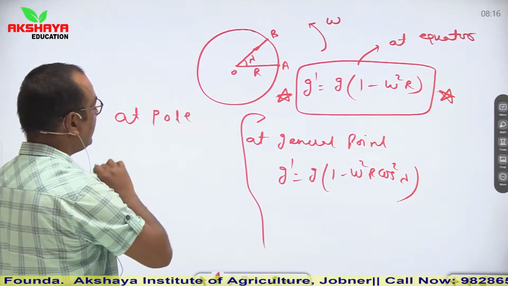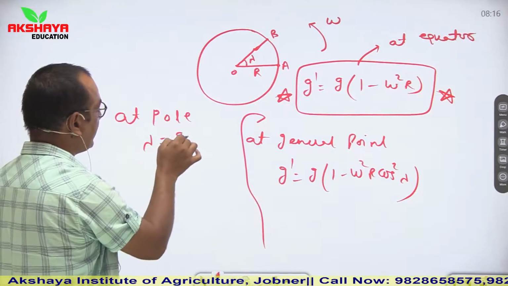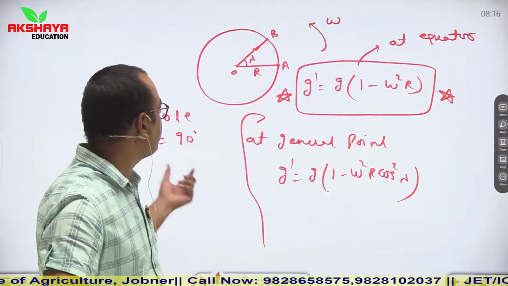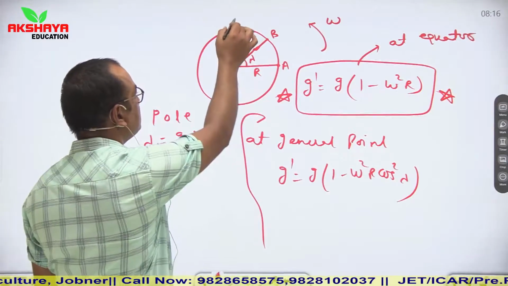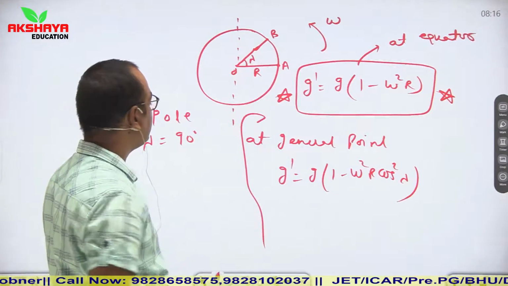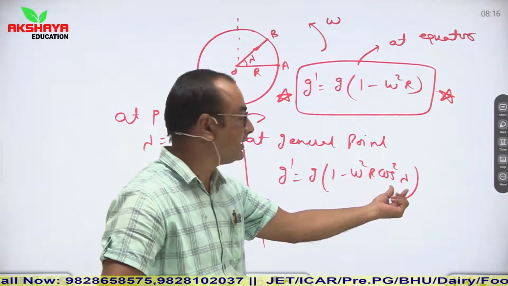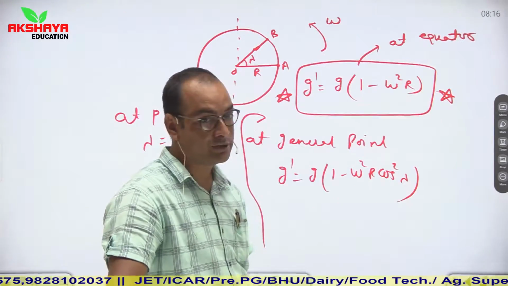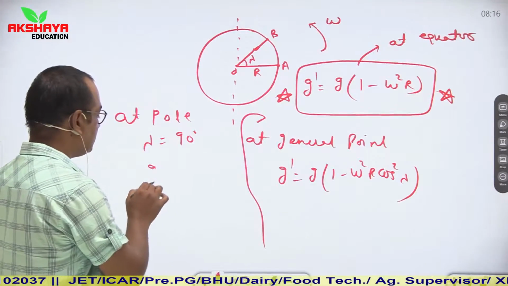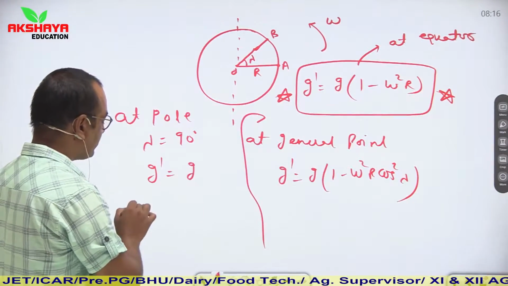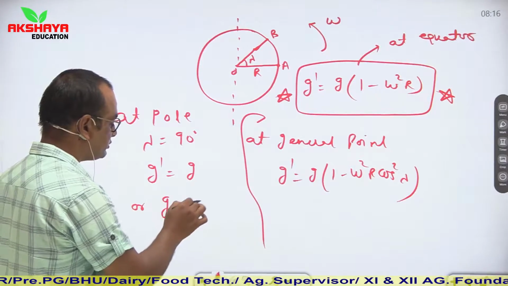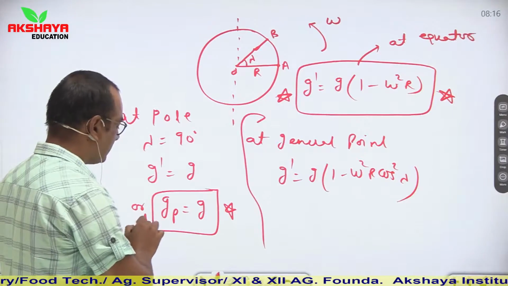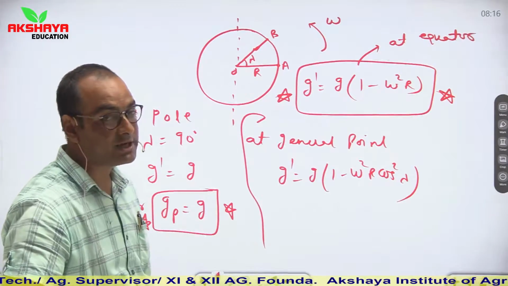At pole, lambda becomes equal to 90 degree. As we discuss its polar point, lambda becomes 90 degree because this is the polar situation. So if we place lambda equal to 90 degree, then cos 90 is 0, and the complete omega square r into 0 becomes 0. It means g dash is equal to g, or you can say that gp is equal to g. So at any point on the pole of earth, the value of gravitational acceleration is equal to g.